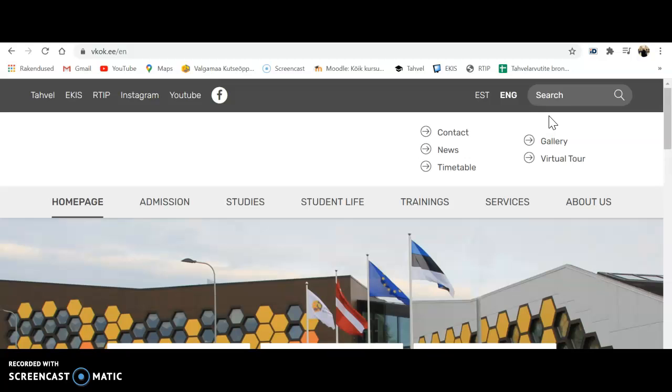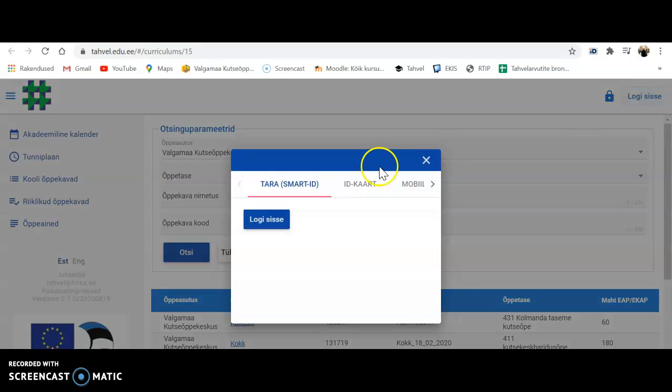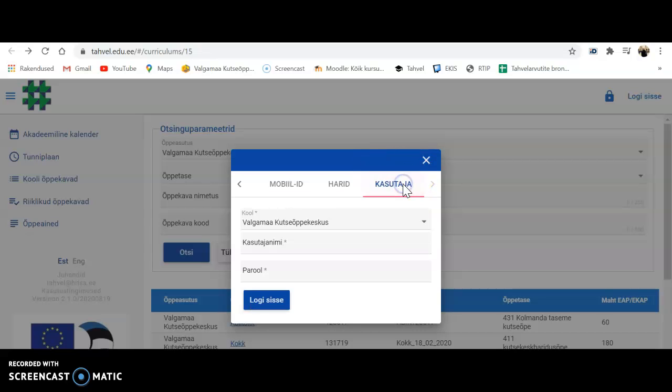To see marks and tasks and to see your progress, we use a special system called in Estonia Tahvel. It looks like a desk, like a green desk or the desk where the teacher is writing. So on our web page, vkok.ee, push Tahvel. When you come to Estonia, you will be able to use your personal identification code of Estonia, but right now you don't have it. So just scroll to the end for kasutaja, which means user. So push kasutaja or user.